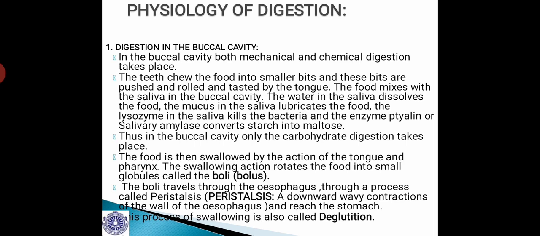Thus, in the buccal cavity, only the carbohydrate digestion takes place because there are no proteases in it and there are no active lipases in it. The food is then swallowed by the action of tongue and pharynx, and the swallowing action rotates the food into small globules called the bolus or boli, which I already mentioned. The boli travels through the esophagus through a process called peristalsis, the definition of which I already told you. It is a downward wavy contraction of the wall of the esophagus, and thus the food reaches the stomach, and this process of swallowing is also called deglutition.